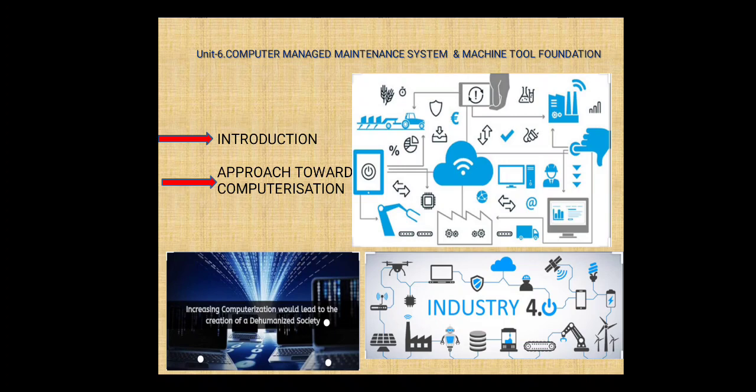Then second, development with the help of an outside party. With the help of an outside party we need to develop. Then third one is purchase of the suitable packages. With the help of that, we need to purchase the required software packages, the suitable packages, and we have to implement them in day-to-day life. Then it will become very easy to computerize the whole system.